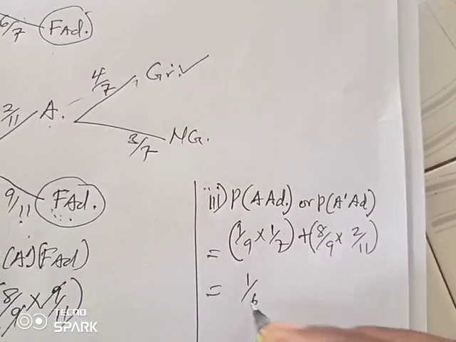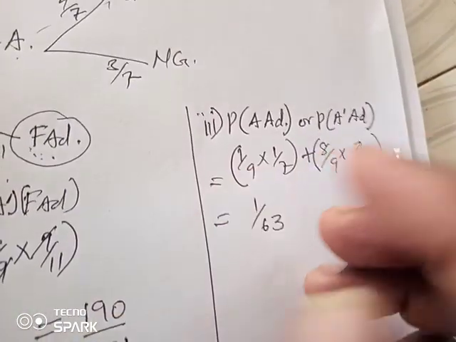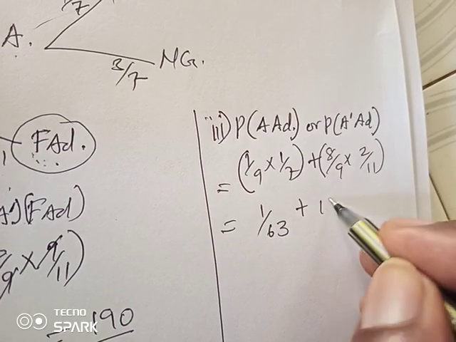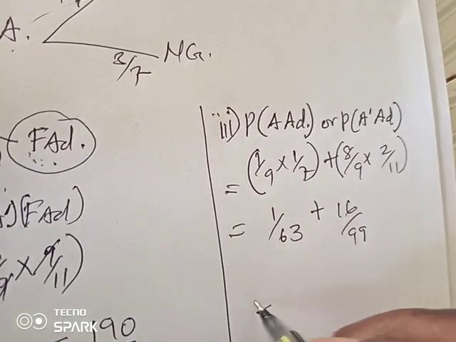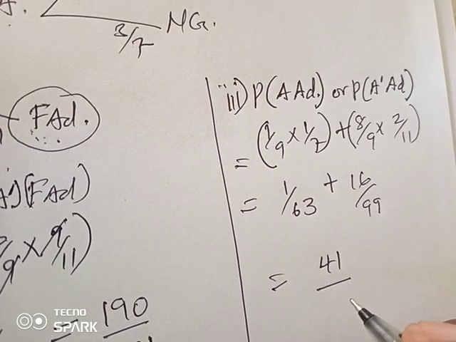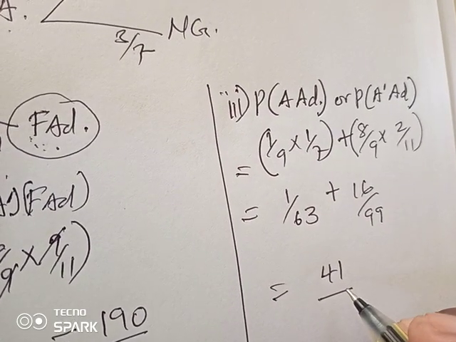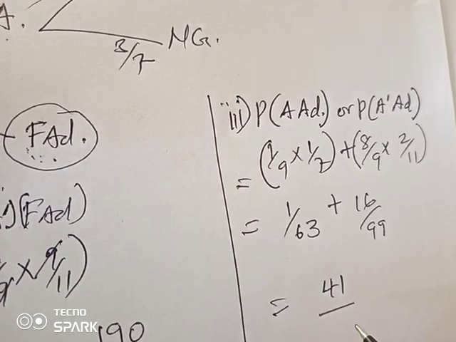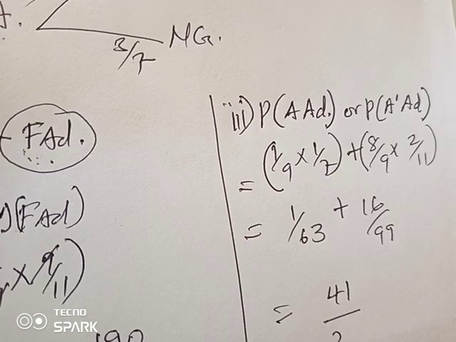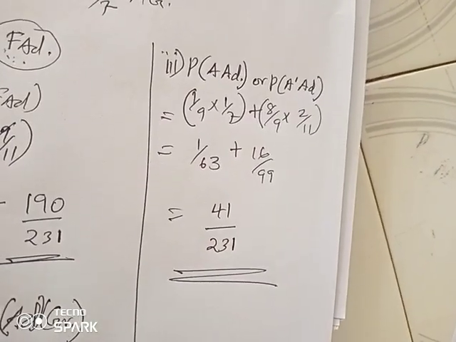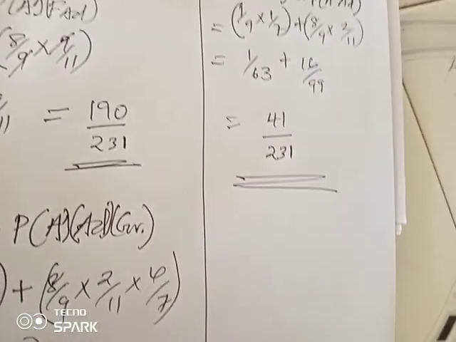So working out this, that is 1 out of 63 plus 16 out of 99. As you finalize this, you get 41 over 231. So that is all we have for you today.